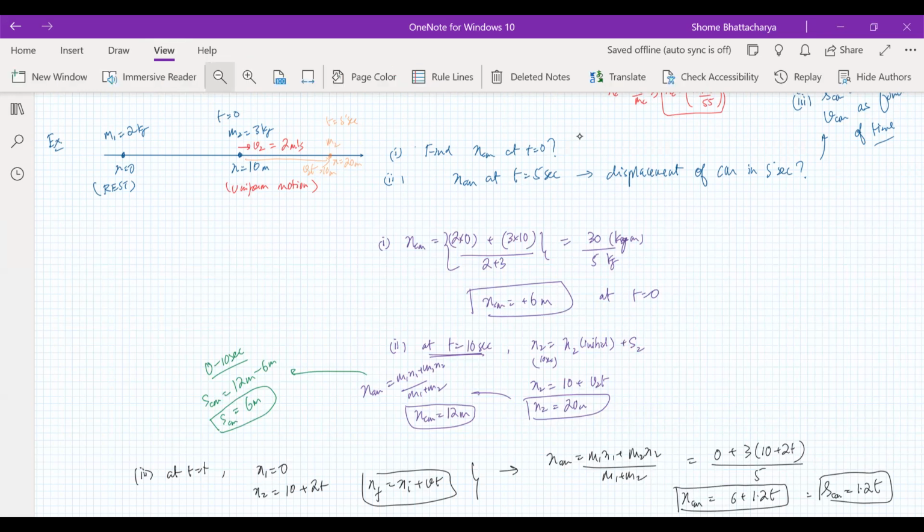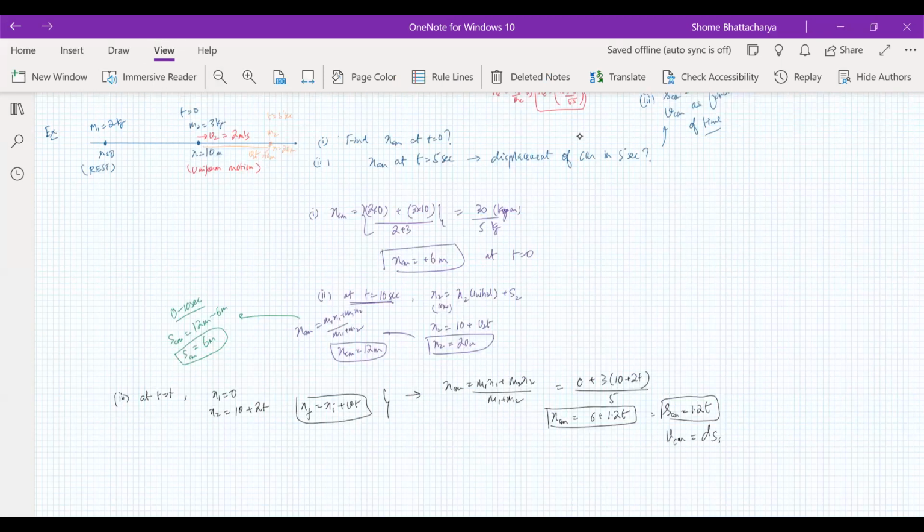So velocity of the center of mass, which we can get by differentiating the displacement with respect to time, or we can just differentiate the position also with respect to time, because it means one and the same thing.